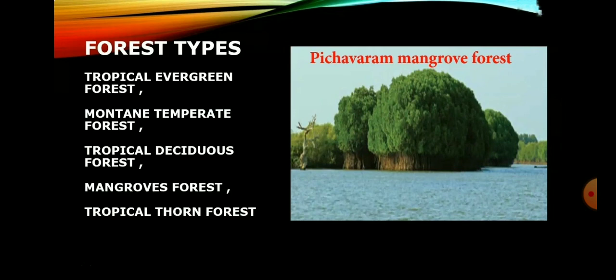Next one, montane temperate forest. It is found in sheltered valleys of Anamalai, Nilgiri and Palani hills over 1000 meters altitude. They are known as sholas. The trees in this forest are evergreen and usually short. Nilgiri champa, litsea and rose apple are the common trees found in this forest.